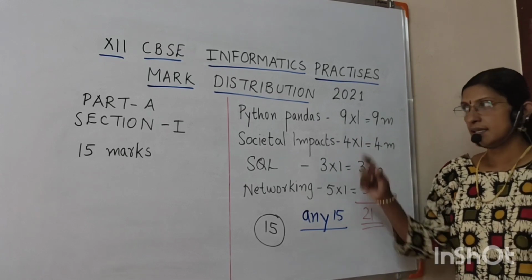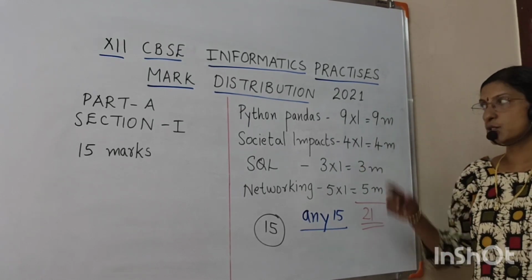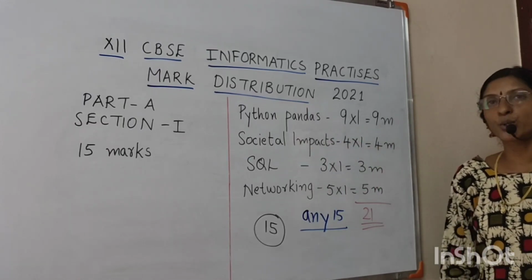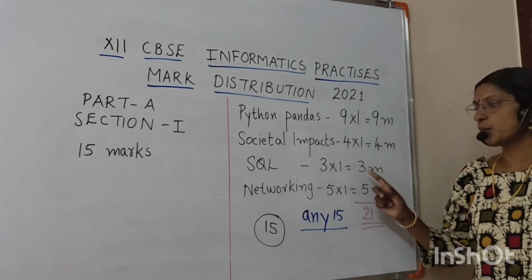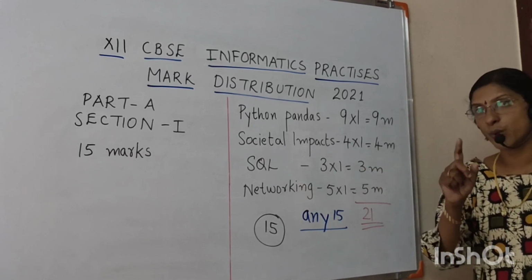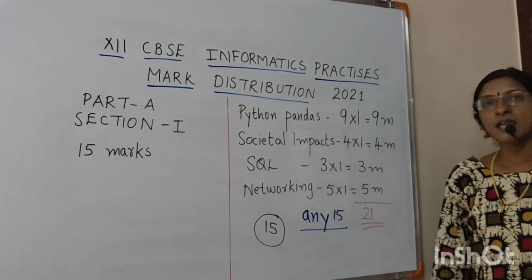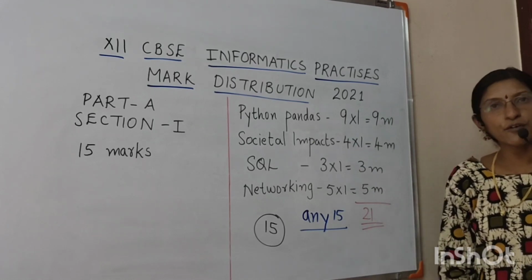Python Pandas, 9 questions will come. Each question carries 1 mark, so 9 marks. Societal impacts, we have 4 questions of 1 mark, so 4 marks. SQL, 3 questions of 1 mark, that is 1 mark into 3 will give you 3 marks. Networking, 5 questions of 1 mark, so 5 into 1 will be 5 marks.